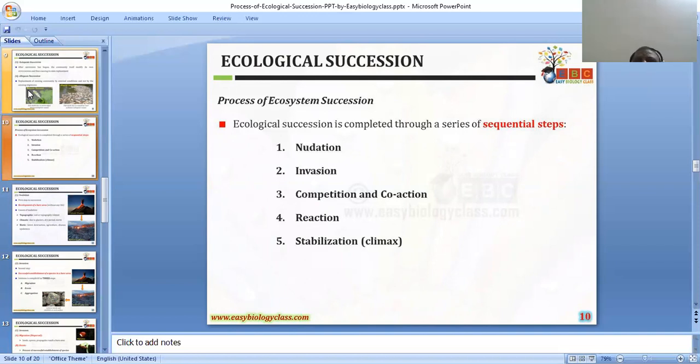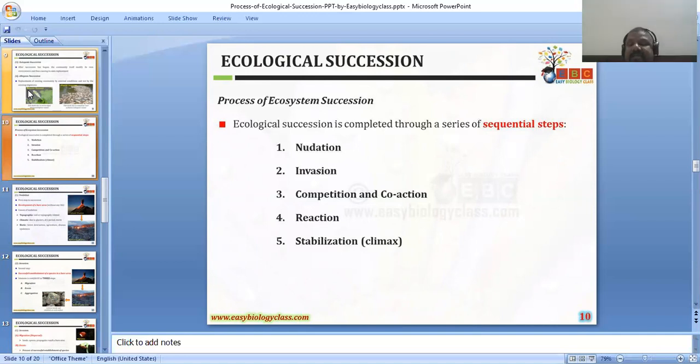Then the reproduction of the pollens increases, and as reproduction increases, the growth and population density will be much more, and there will be some fighting for space and nutrition between those organisms. The last final stable community which will be invading that area is called the climax stage or sere. This is the process of ecological succession that I am talking about now.